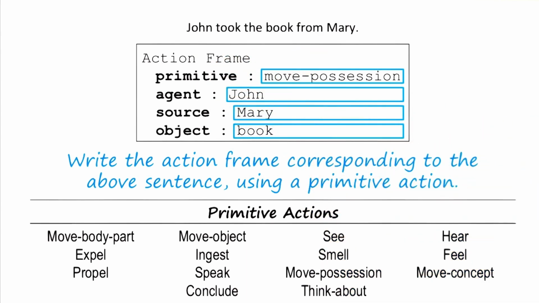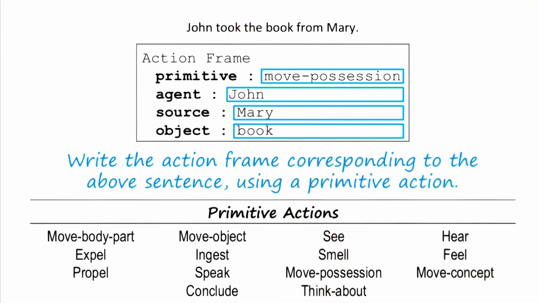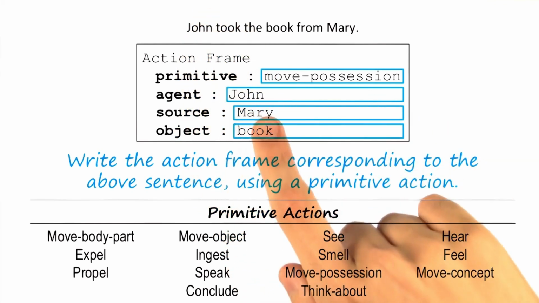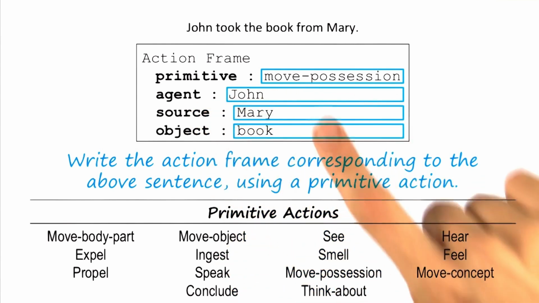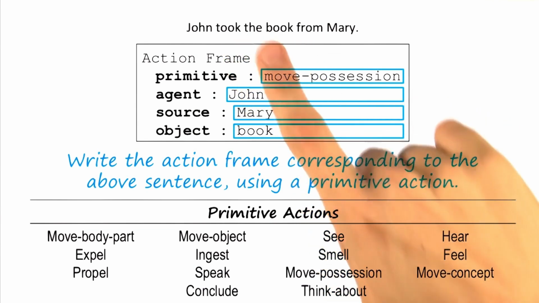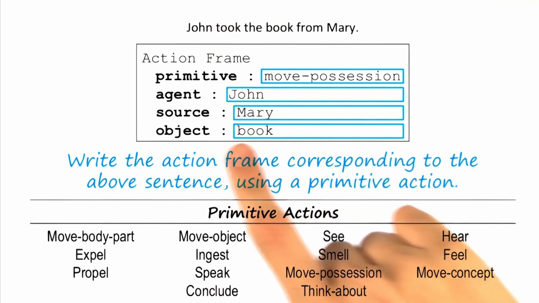Given that primitive, we can go back to the rule that Ashok was mentioning earlier, which is if we have an animate agent immediately before the verb, we can infer that that agent is the one executing the action. So John here is the agent doing the move possession action. Similarly, we can say that if there's an inanimate object immediately after the verb in the sentence, then we can probably infer that that's the object that is actually being taken. So book becomes the object.